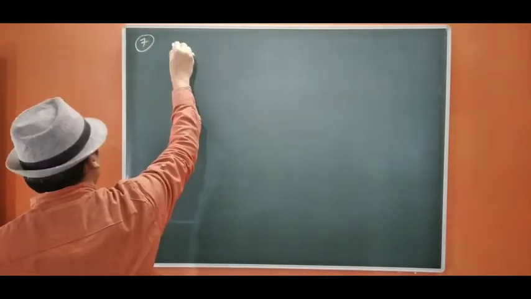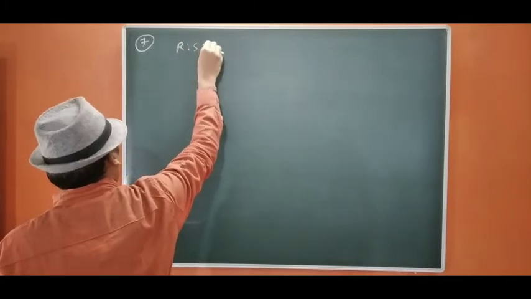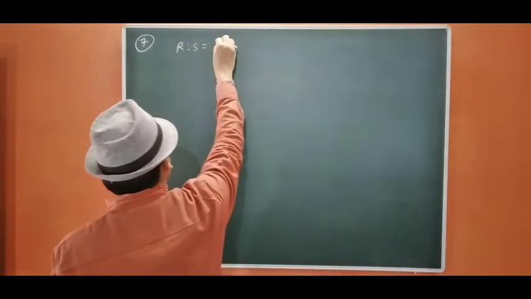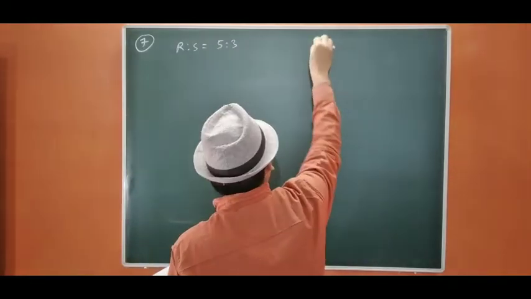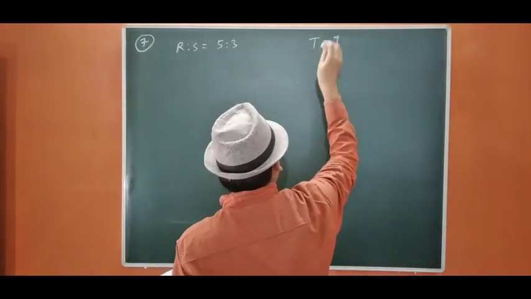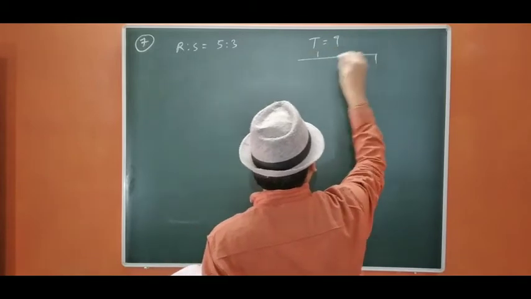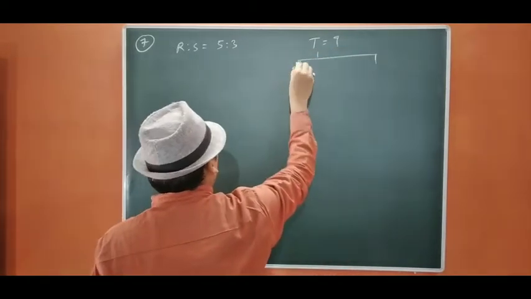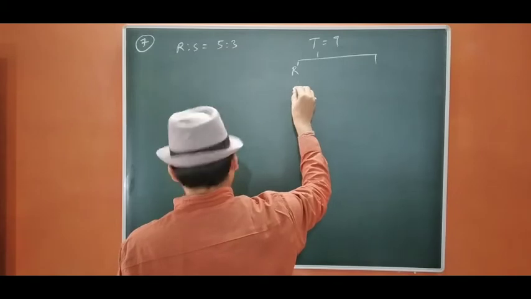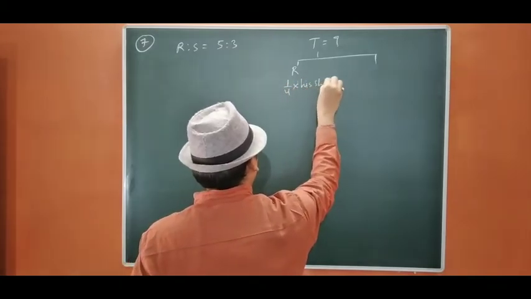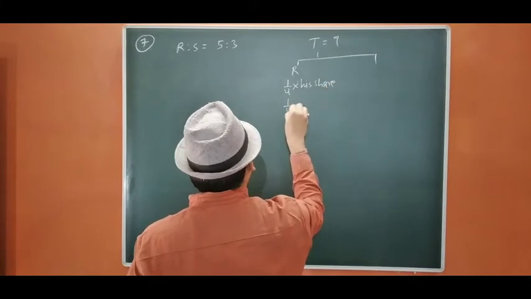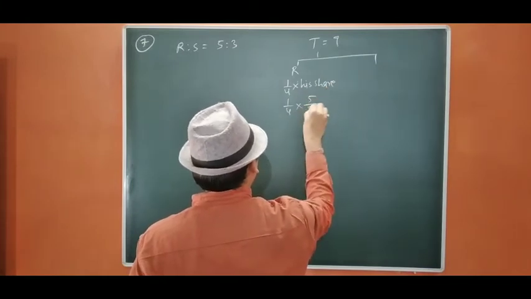Okay, R and S are partners in 5:3. The share of T is directly not given, but R is contributing 1 by 4 of his share, that is 1 by 4 of 5 by 8.